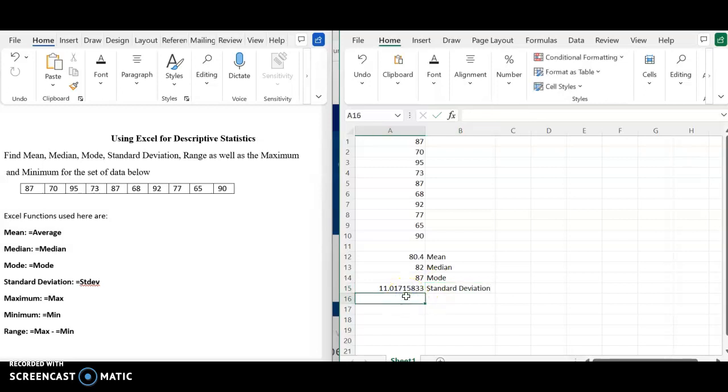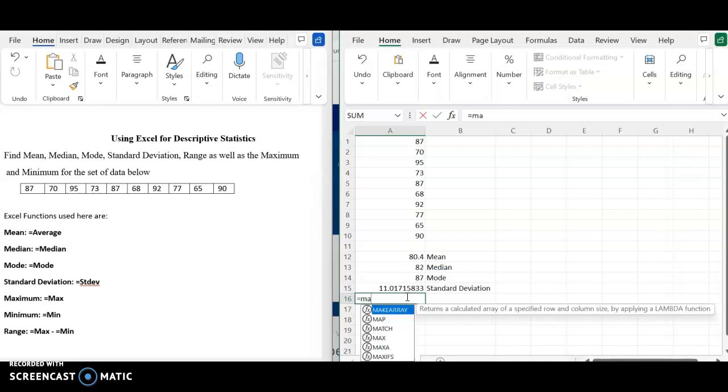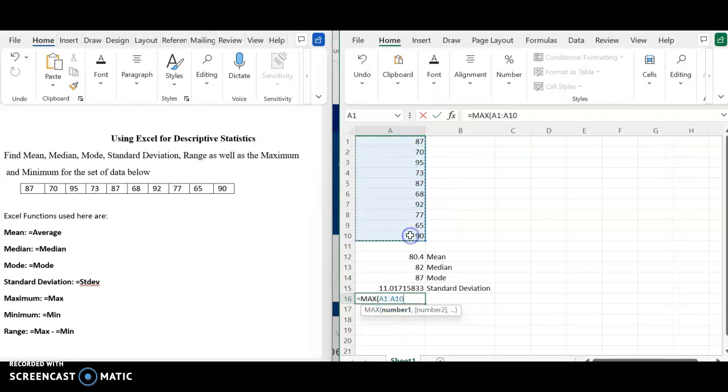Next, we're going to calculate the maximum value in this data set. So we type in equal MAX. That is the Excel function used in calculating the maximum value of a data set. Put your cursor on the first data value, drag it all the way to the last data value, close the parenthesis and hit enter, and that is the maximum value of this data set.